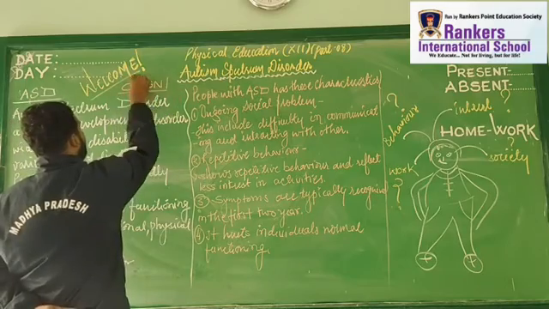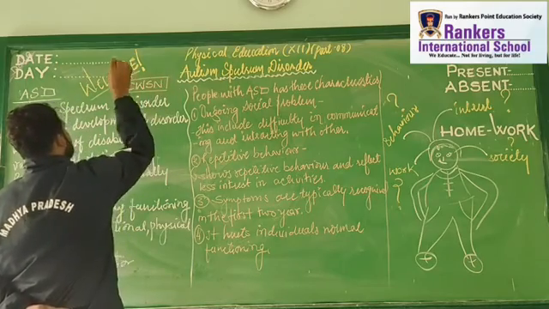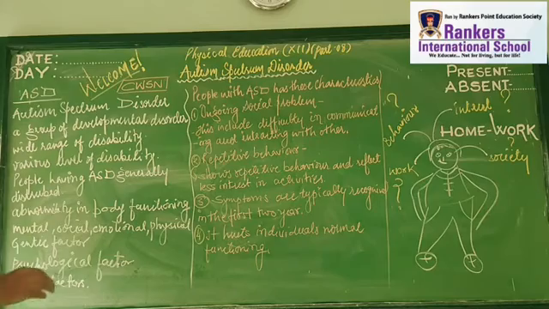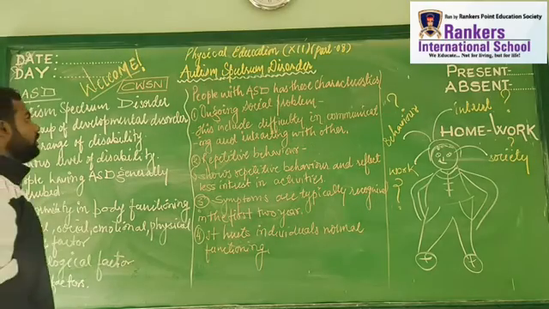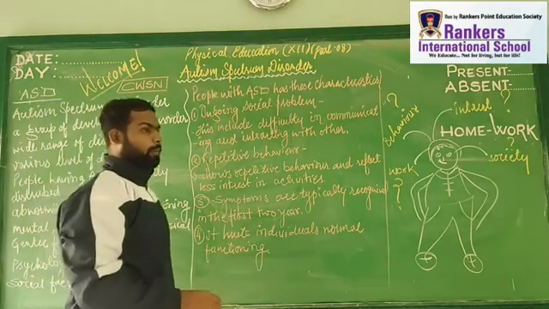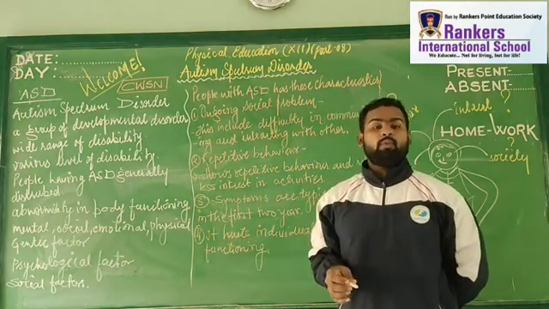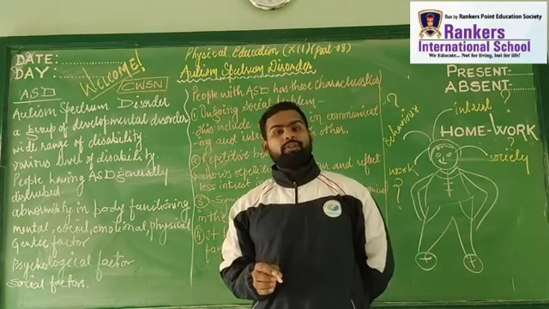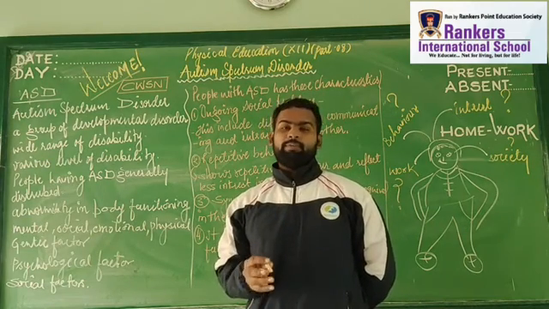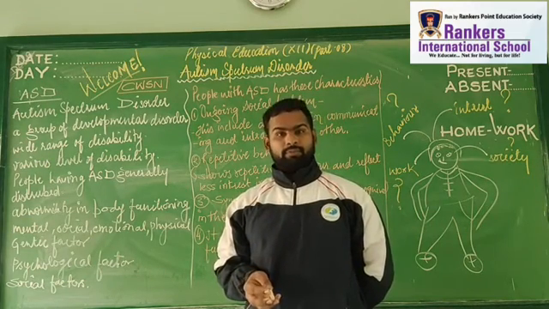This formula is generally asked in board examinations, right? CWSN, that is Child with Special Needs. Got it, students? So now the subtopic of this chapter that we are going to understand is very important. Not only for the board purpose, but it's very important to learn something in life.